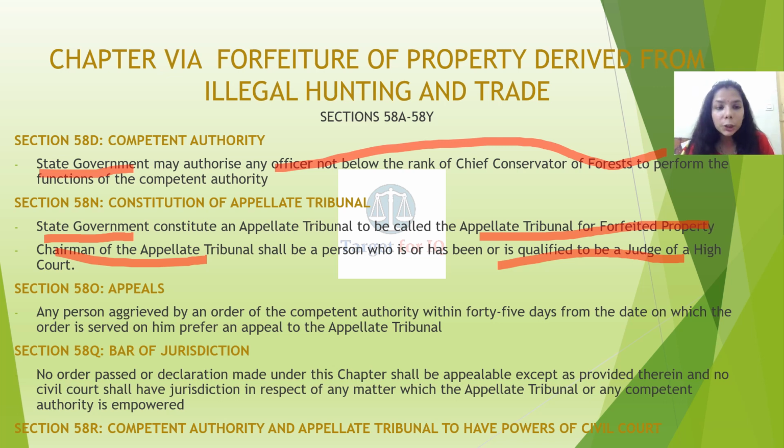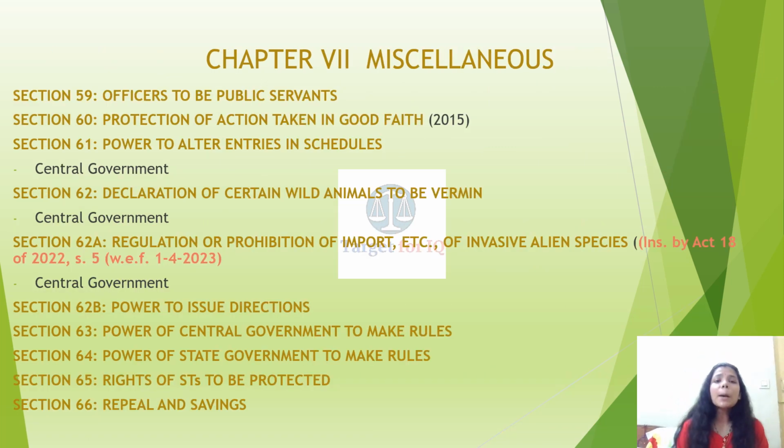Section 58Q, bar of jurisdiction. Any civil court shall have no jurisdiction over the subject matters which are to be decided by the competent authority and the appellate tribunal. Section 58R, competent authority and appellate tribunal to have the powers of a civil court. Chapter 7, miscellaneous. This chapter is important. You only have to keep in mind the section number and what it is dealing with.